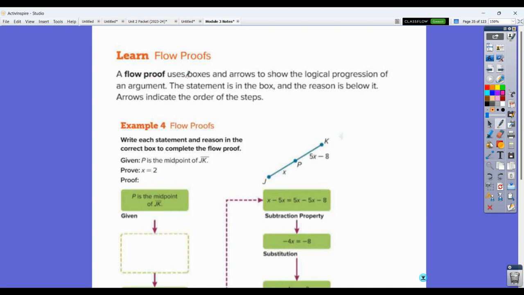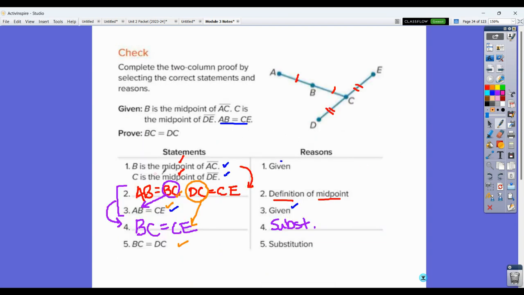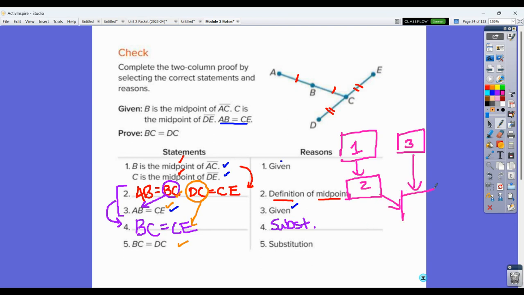Now, flow proofs use boxes and arrows to show the logical progression. Some of you will like this because there will be different parts to it. So I'm going to come back to this one real quick. In this flow proof, you would have had a box that did step 1 with the reason, and it would have led to step 2. Then you would have had another box that had step 3 as a reason. Those two, step 2 and step 3, would have led to step 4. And then your step 2 and your step 4 went together to lead to step 5. So if you like that organization, you can go into flow proofs instead.